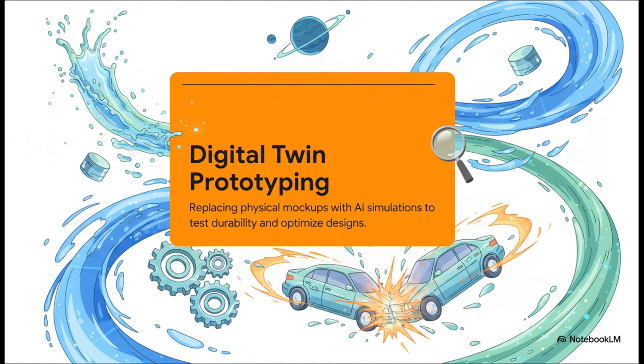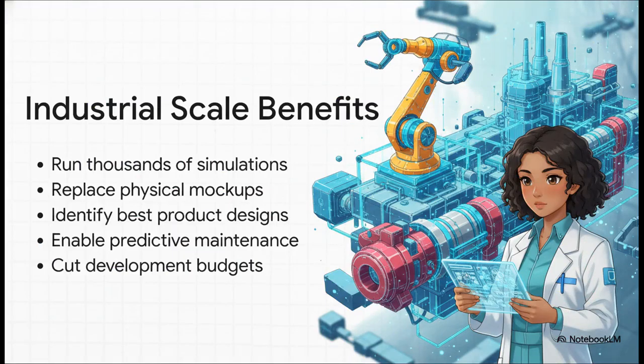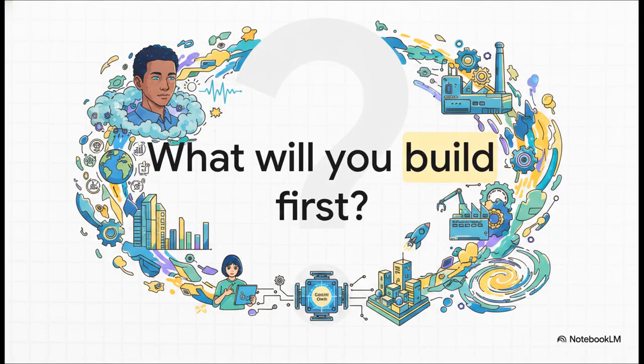Global manufacturing giants like Honeywell are running thousands of these virtual prototypes simultaneously right now on Google Cloud's high-performance computing platform. They're identifying the absolute best possible product designs, running predictive maintenance on virtual factory floors, and drastically reducing their development budgets and go-to-market timelines.